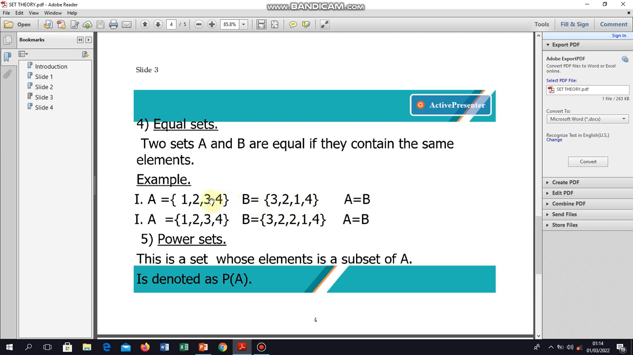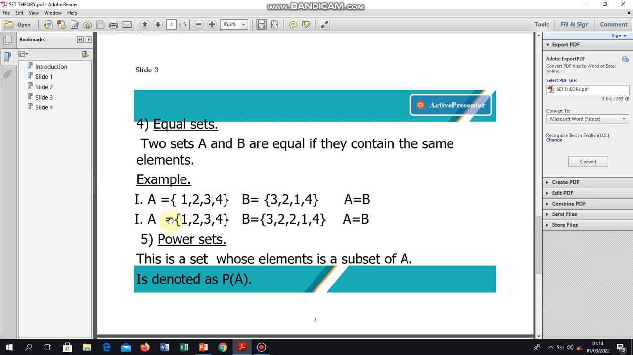You can see the arrangement in B is somehow awkward compared to A. But despite the fact that the arrangement is awkward, so long as the elements in B are the same as those in A, we say that A equals B, so we call them equal sets.